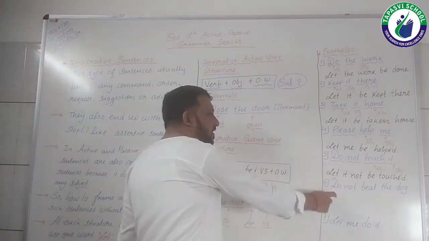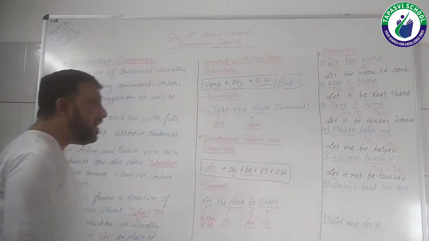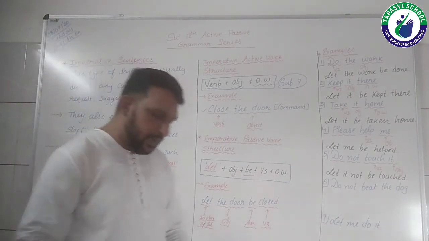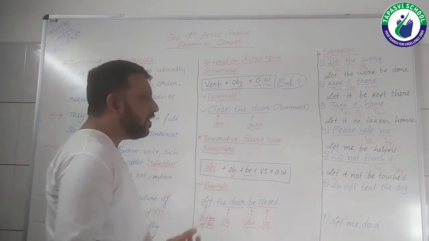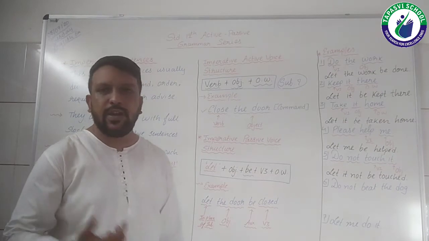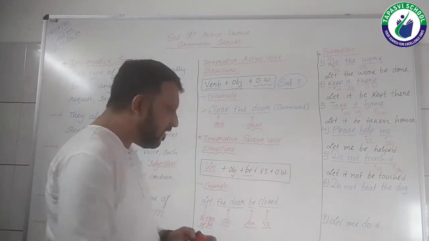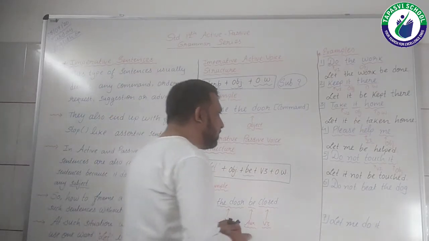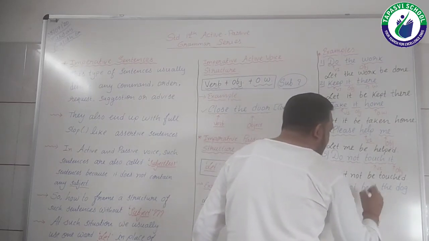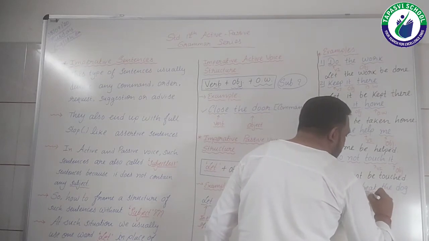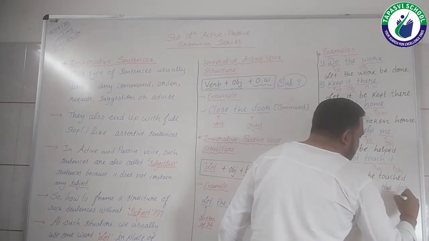Again, a similar kind of sentence has been given, which we have done in the fifth one. Do not beat the dog. Let me repeat, do not beat the dog. This is the sentence. Now again, in this particular sentence, when we transform it into a passive voice, the do word would be removed. How? Let's see. First of all, let's analyze the sentence. Do as it is, as I told you. Now not is the negative word, beat is the V1. The dog is the object.